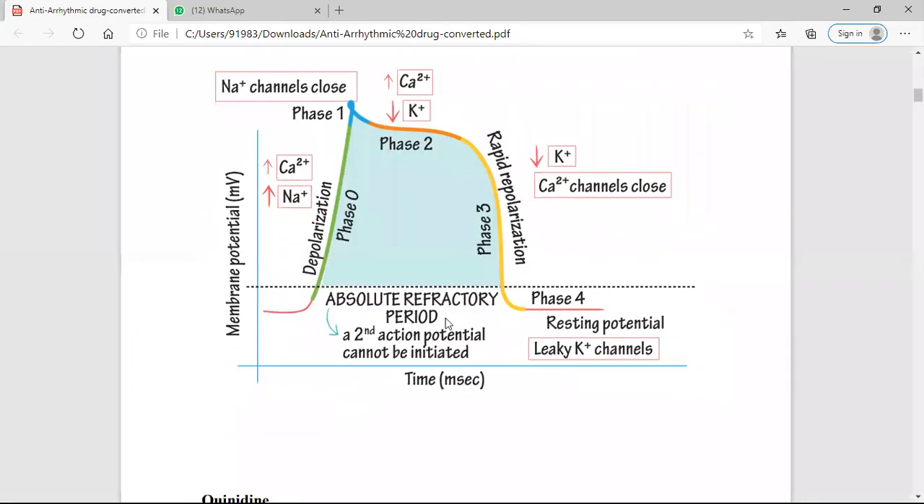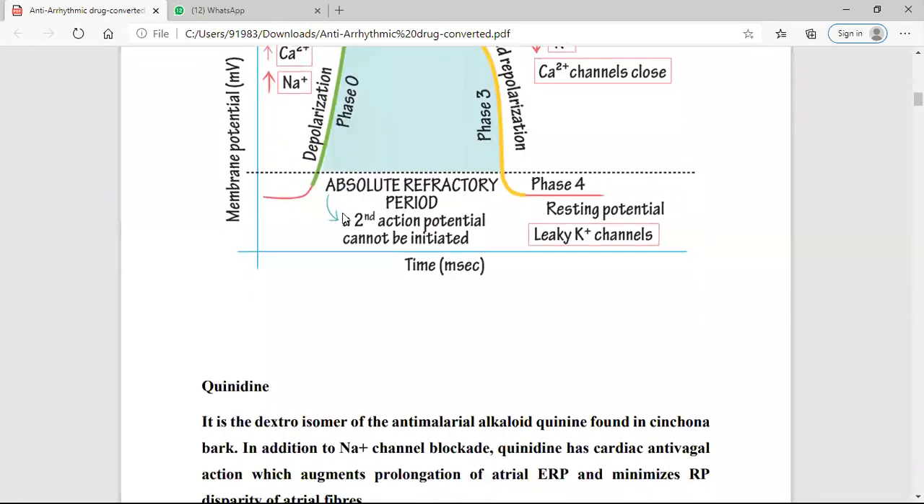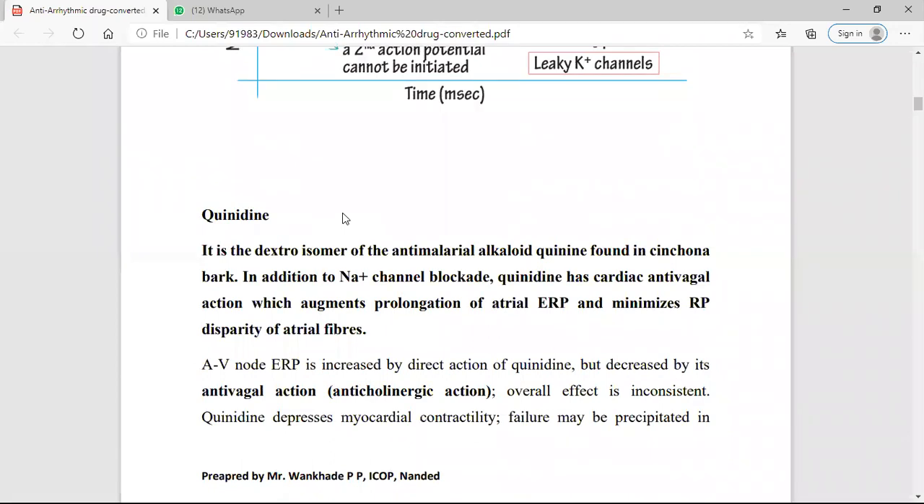Now this type of class 1 drug will inhibit phase 0, means the open state sodium channel is inhibited by class 1 drugs. Now the important drug here is quinidine. Quinidine is a dextroisomer of the antimalarial alkaloid quinine, found in cinchona bark.